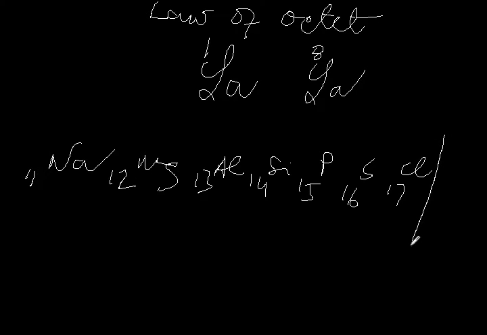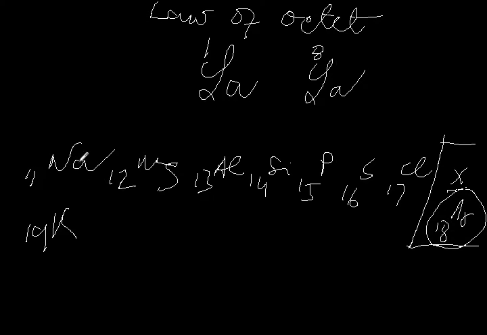Now, this was not included in the Newland octet. Nowadays in the periodic table, there is an inert gas, argon, which has atomic number 18, but it was not included in the law of octet. And then atomic number 19 is potassium. So following this, 1, 2, 3, 4, 5, 6, 7, and 8. These inert gases were not discovered at the time.